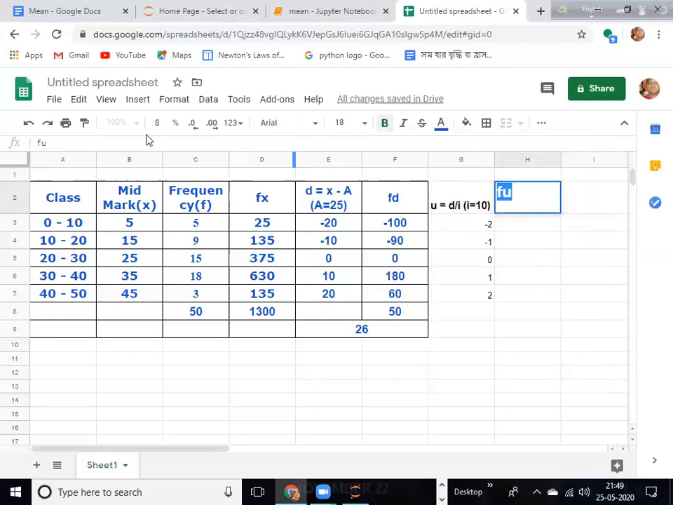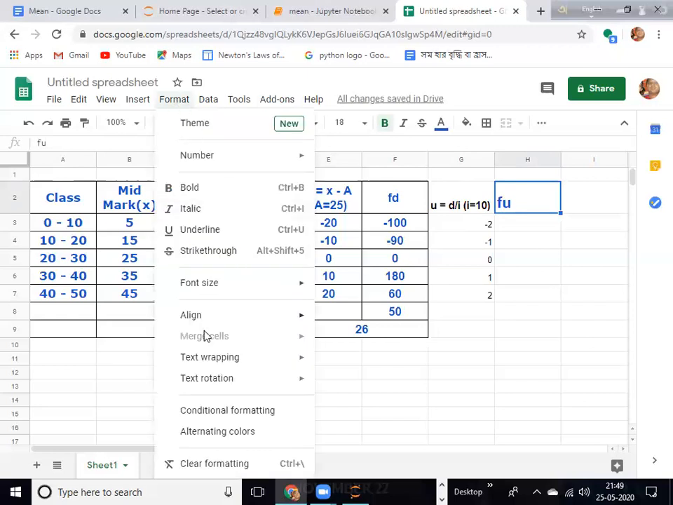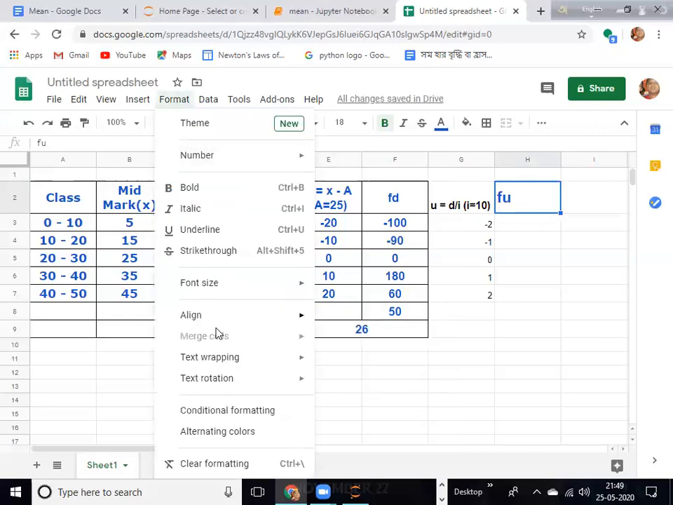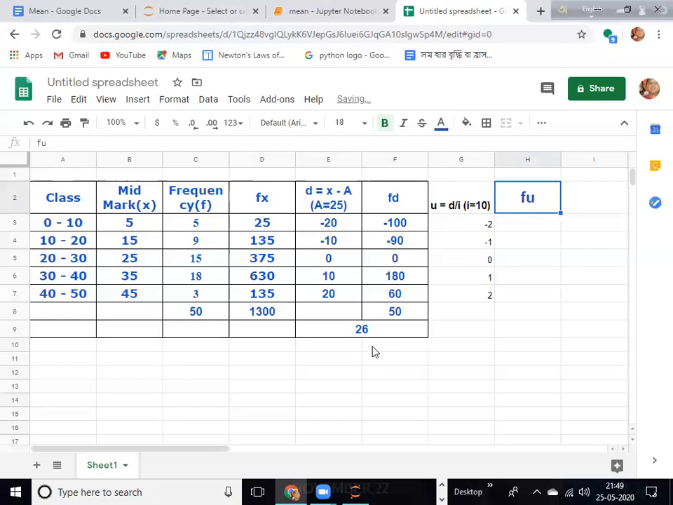fu. Okay, format it centered middle. Alignment is middle and alignment is center. So it is fu. So fu, what is f? f value is 5 and what is u? u value is -2. So it will be what? 5 into -2 is how much? -10, easily you can find out.